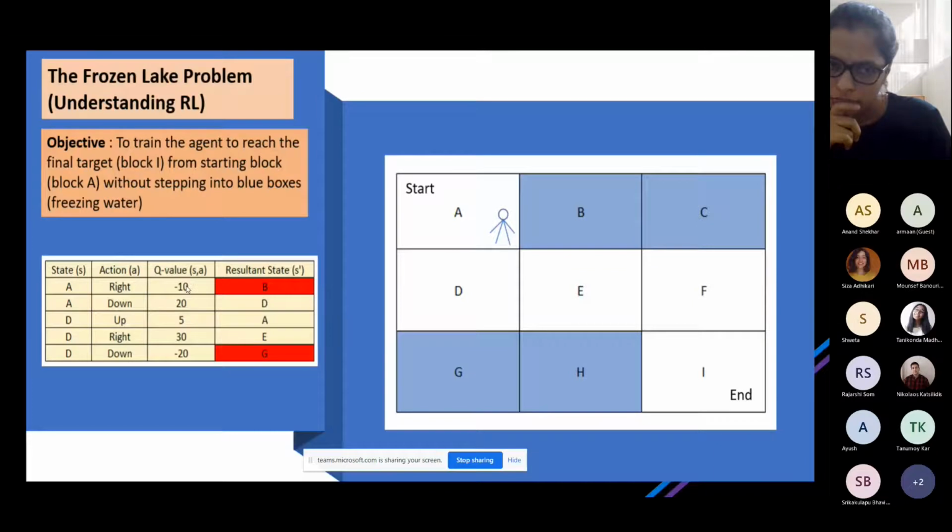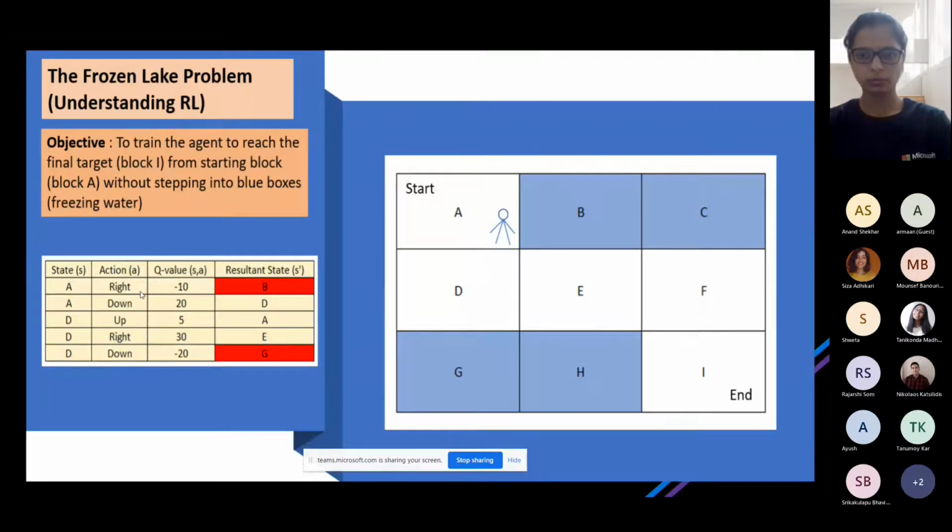So the optimized Q value, whatever the algorithm going behind it, will finally converge into something that will prevent the agent from going to this side. We can see that for the state action pair D down, if you take the action down, the Q value is very less. So it kind of reduces the overall reward function. So now we have a very basic idea.